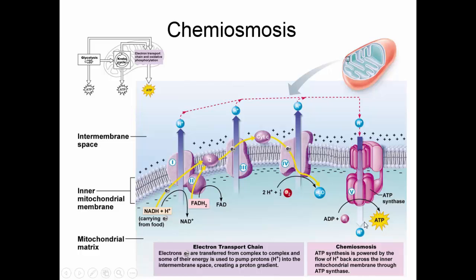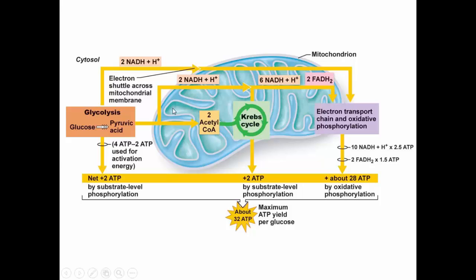So the entire process, we have glycolysis occurring in the cytoplasm. We get 2 ATP out of this by substrate level phosphorylation, and we get 2 NADH that can go over here into the electron transport system. The pyruvic acid is converted to acetyl-CoA to enter the Krebs cycle, and the Krebs cycle occurs inside the mitochondria.